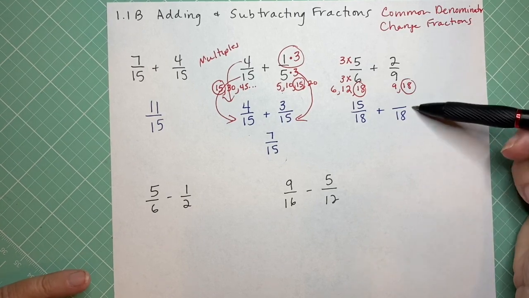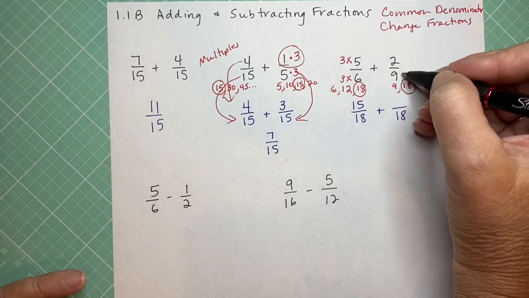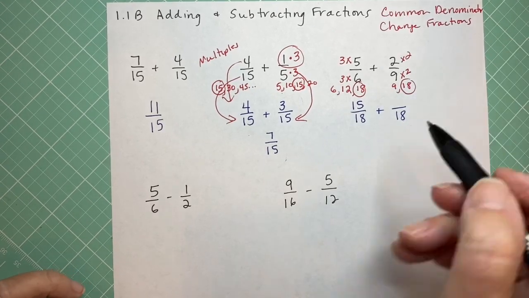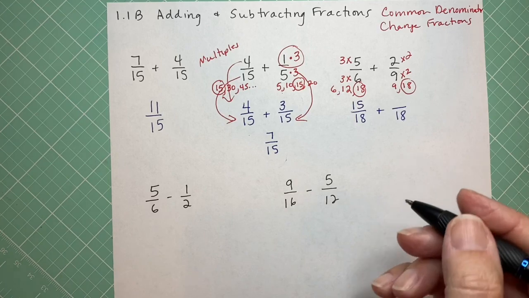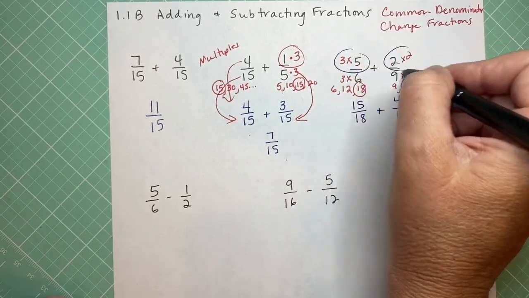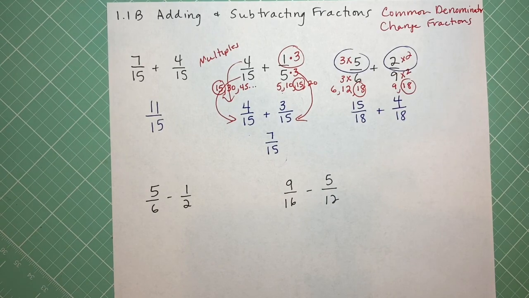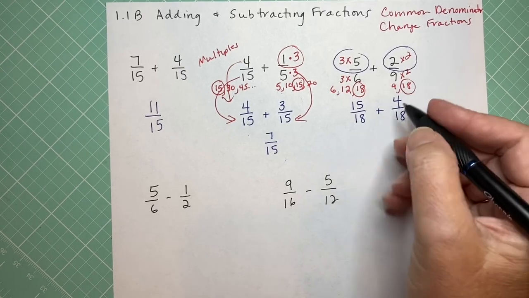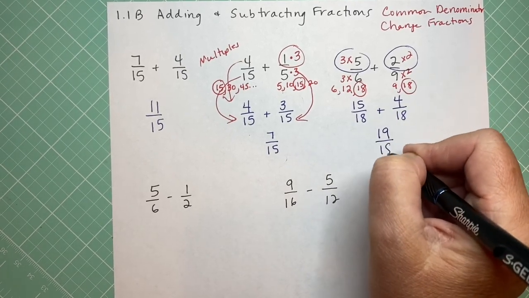And then I'm going to compare 9 to 18. To get from 9 to 18, I need to multiply by 2, because you see it was the second multiple. So I have to do the same thing to the top. 2 times 2 is 4. So do you see, this is where I am really making a change. Once I pick the denominators, I'm really multiplying the top by that missing factor. And now I have 15/18 plus 4/18 is 19/18.